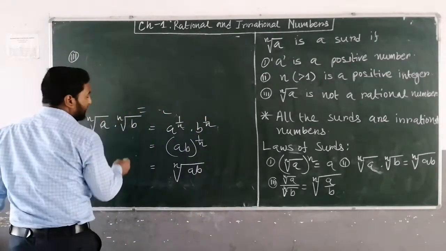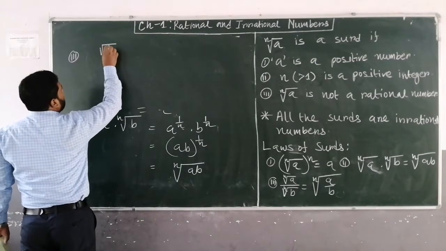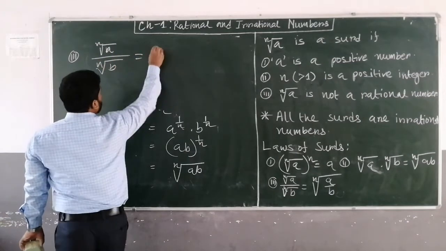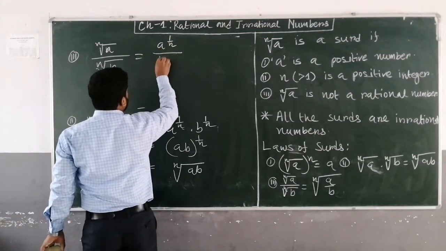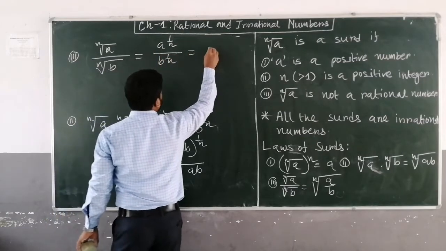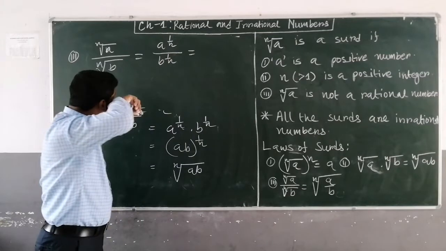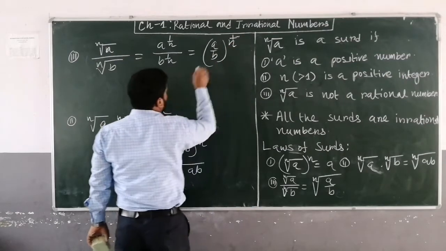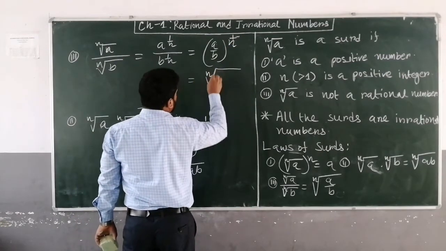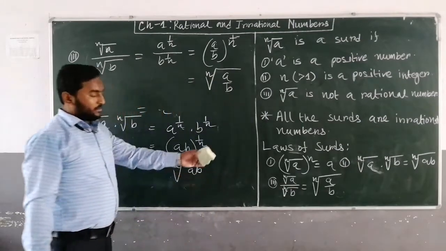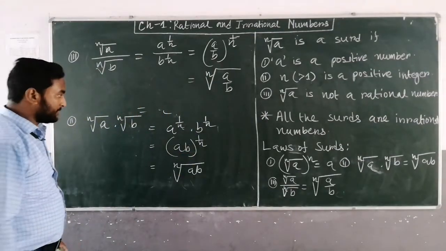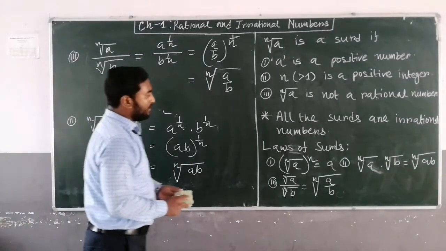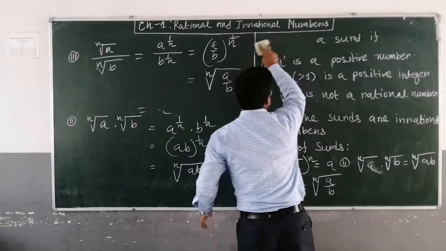Okay. Third law, it is given that nth root of a upon nth root of b is equal to a to the power 1 upon n and b to the power 1 upon n. And this is equal to, see this, powers are the same, so we can write together, that is a upon b whole to the power 1 upon n. And power 1 upon n means nth root of a upon b. So this is verified. Okay, clear? Now next, some facts about surds.